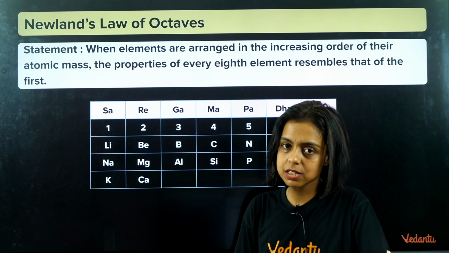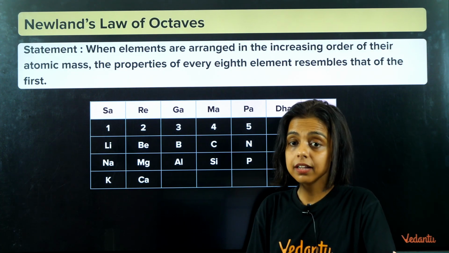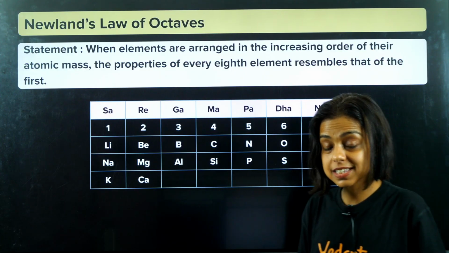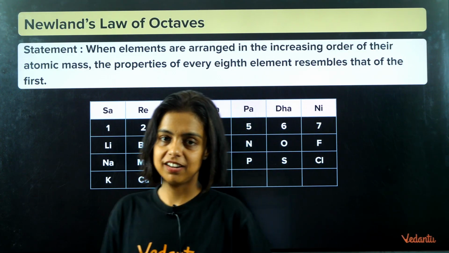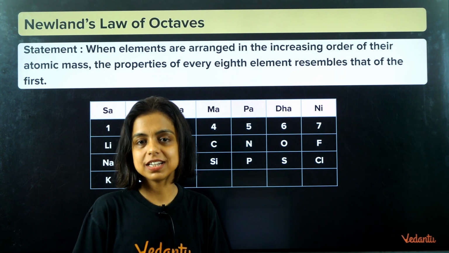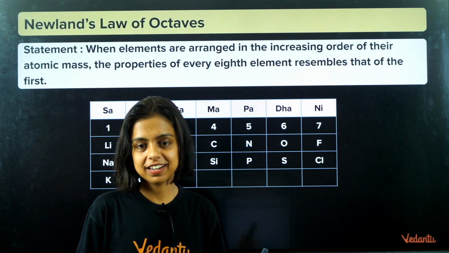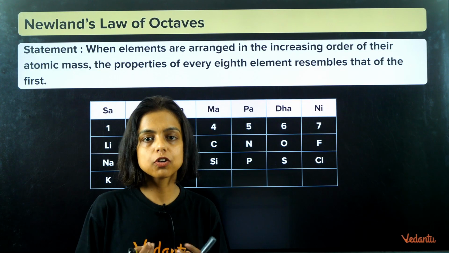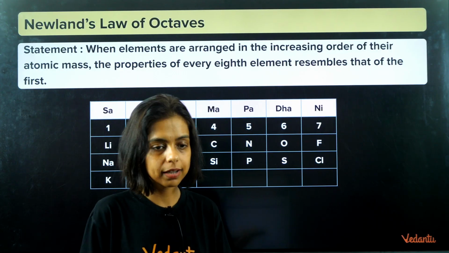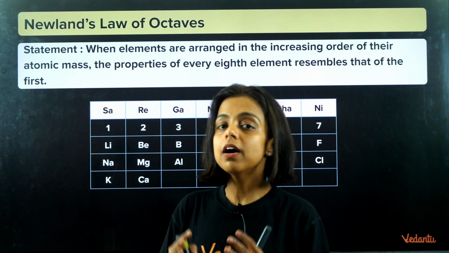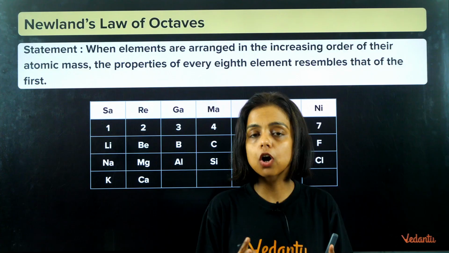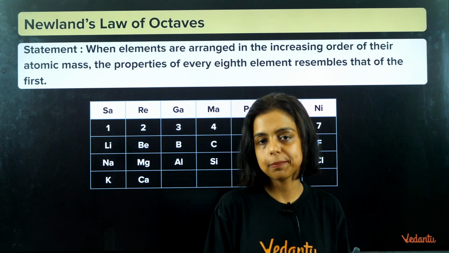Now, because his law of triads got rejected, there was another scientist, who I would say was a music lover. That was Newlands. He gave the law of octaves. What does octa stand for? 8. I hope you all know octa means 8. So he arranged elements according to their increasing atomic masses.